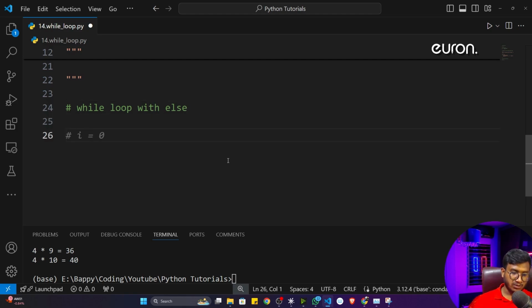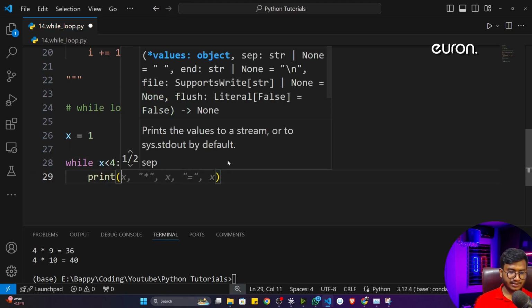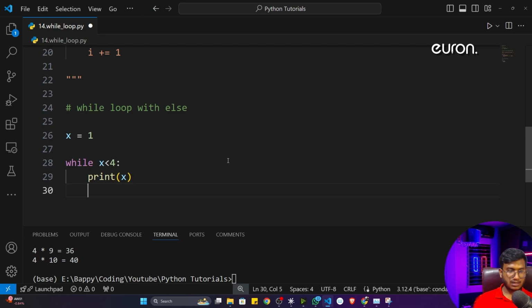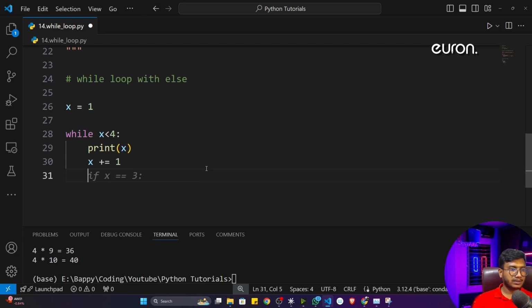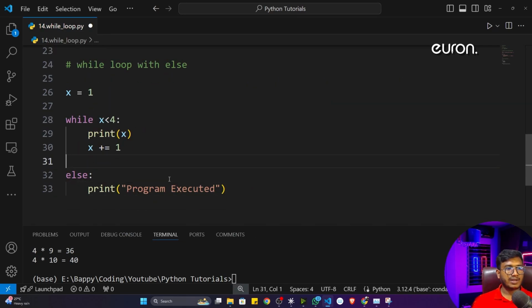So I'll just write one simple code. Here I'll take x is equal to 1, and I'll give a condition: while x is less than 4, it will print this x, and it will update this x every time. And here I'll write else, print program executed. Now see what will happen if I execute this program.